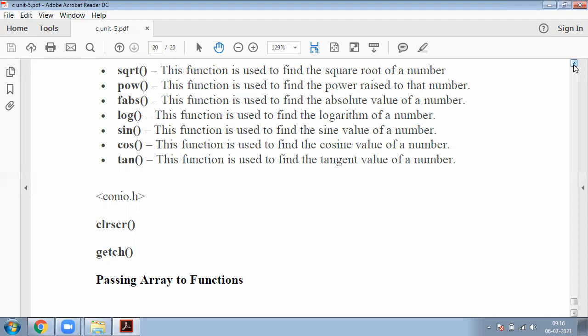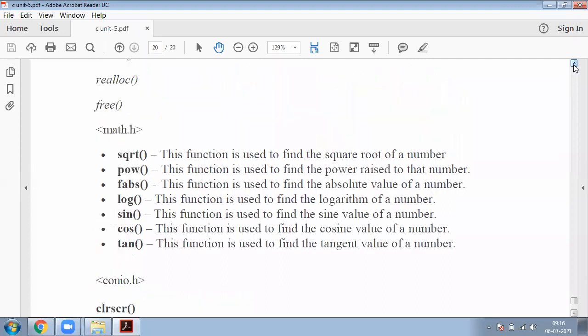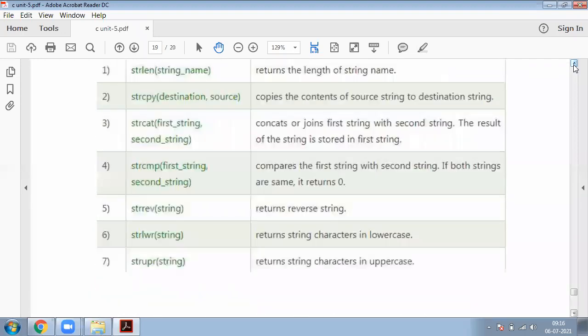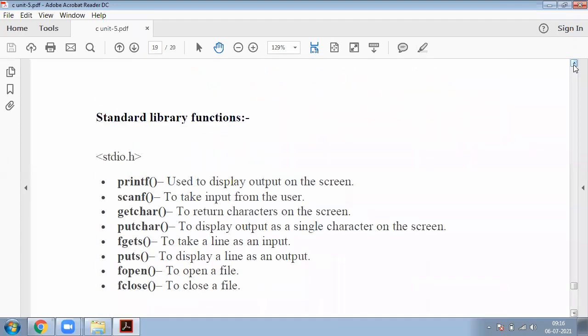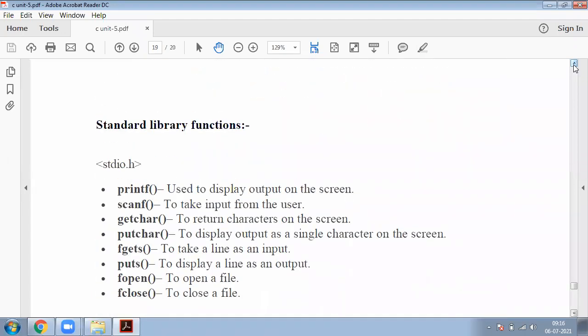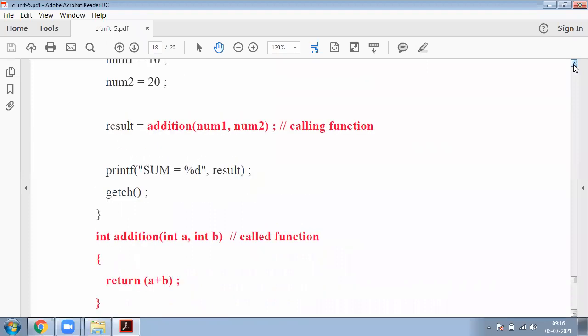Now coming to tomorrow's topic, that is passing array to functions. This is very important. We will discuss this topic tomorrow. Now, are there any doubts regarding these topics? Today in class we have discussed two topics: standard library functions, and inter-function communication.